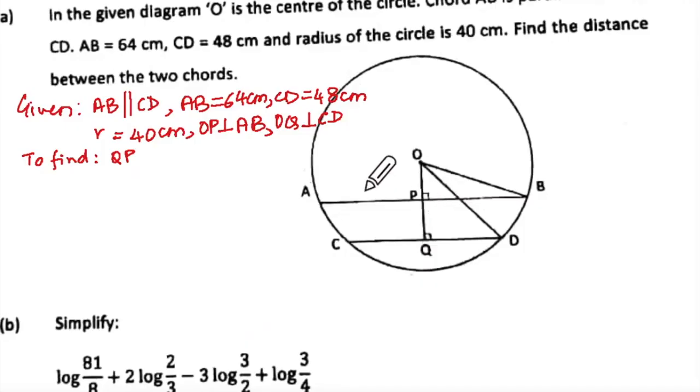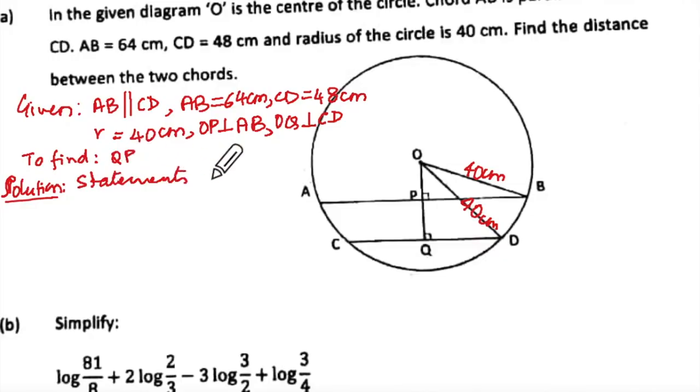Okay, so we will have to take this. This will be 40 centimeter. This also will be 40 centimeter because they are radii. And in our solution, now remember this is not a proof. So we have a solution. We'll write statements and we write the reasons. Number 1 statement, I will write OP perpendicular to AB and I'll say this is given.